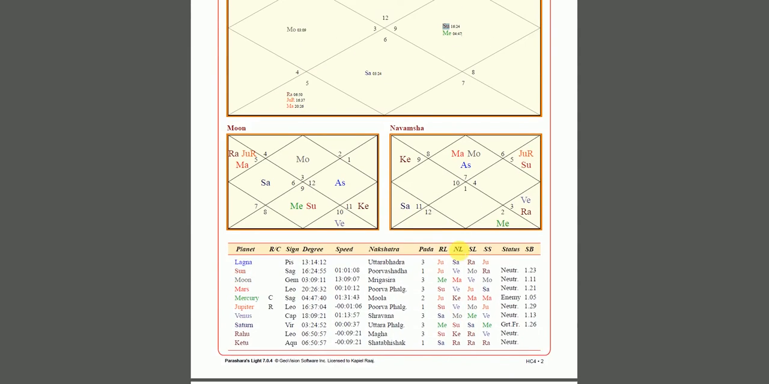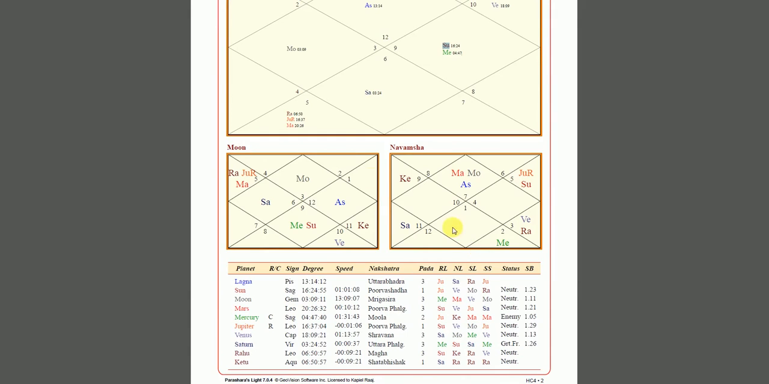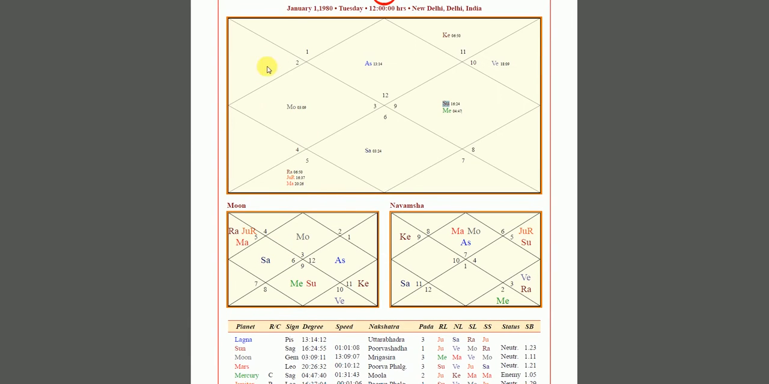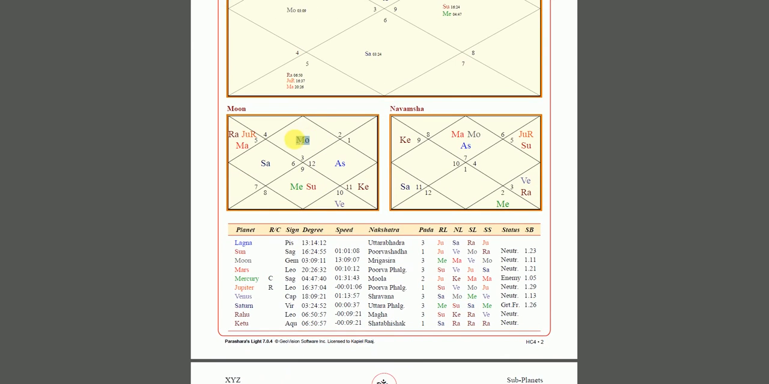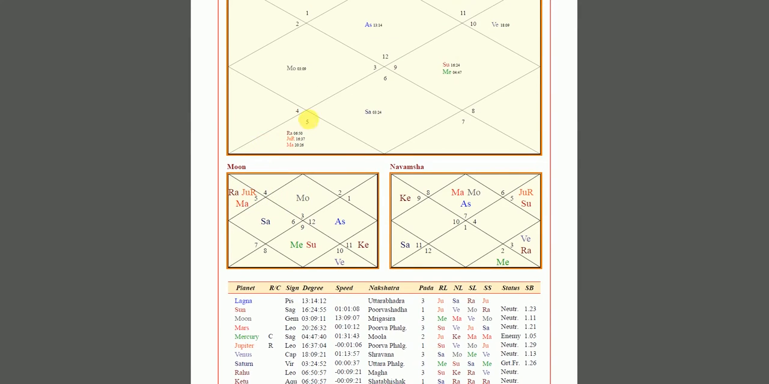Now you come down and you will see your moon chart and Navamsha chart. Moon chart is simply taking moon and making it the ascendant. So all the planets are then situated from their respective places from the moon. So moon is in Gemini, we make it the ascendant. Then Rahu, Jupiter, Mars go into the 3rd from the moon. See, they're 3rd from the moon. So if you just simply turn that around, they will go into the 3rd house.